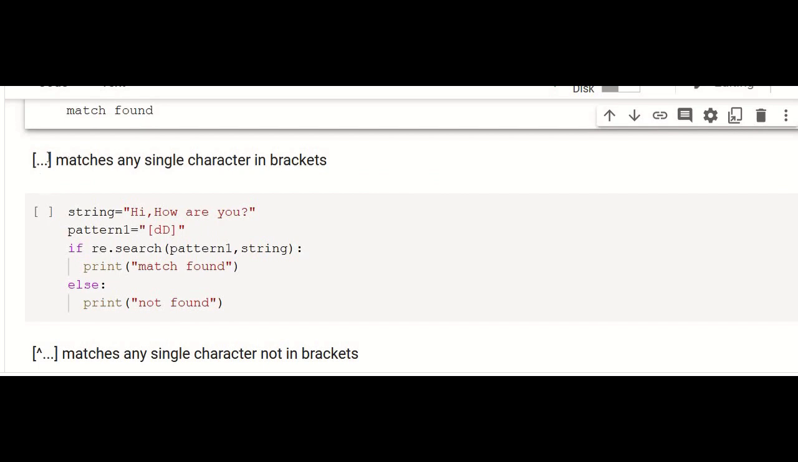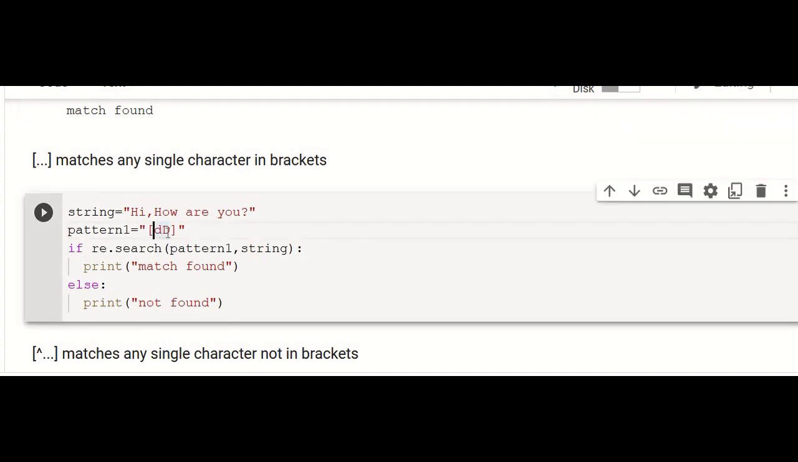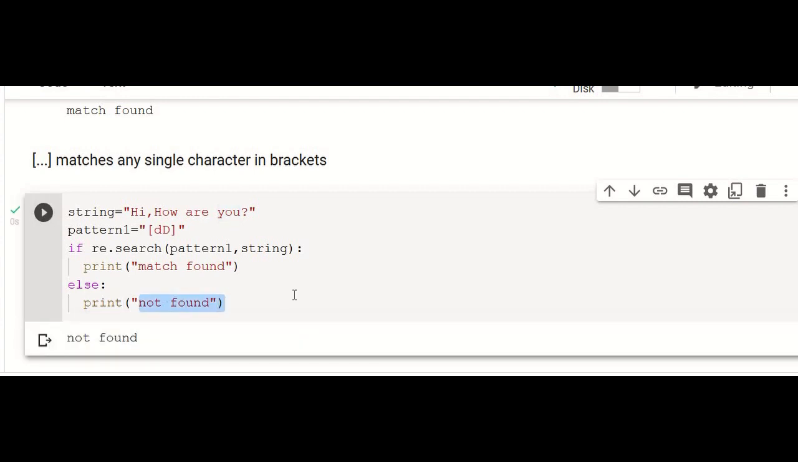So here, if we give anything within the square bracket, it can match. Any character within the square bracket, if it occurs in the given string, it will return true. For example, in this case, string equal to hi, how are you? Pattern 1 equal to d, small d or capital D. That means any of these characters should be present in the given string. If re.search of pattern 1 comma string. So we are checking small d and capital D, both characters are not present in the given string, so it will return false and hence not found will be displayed.